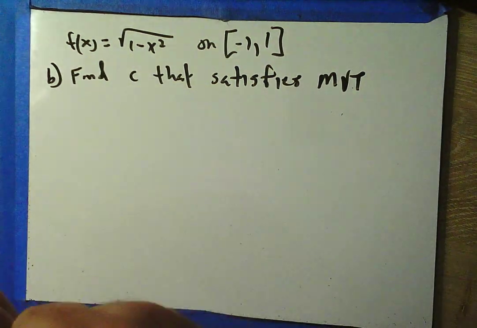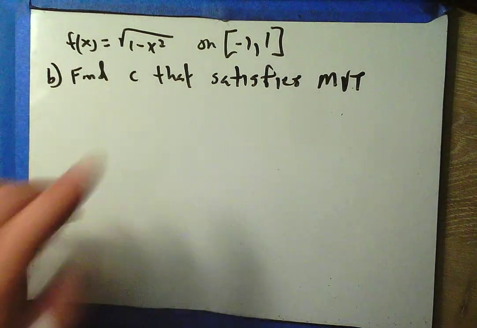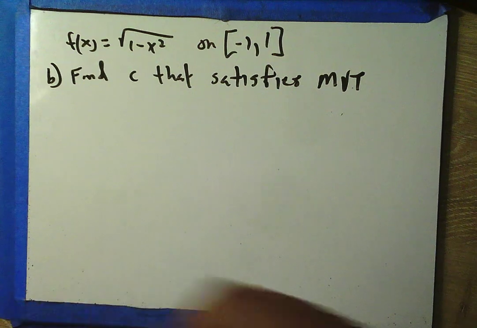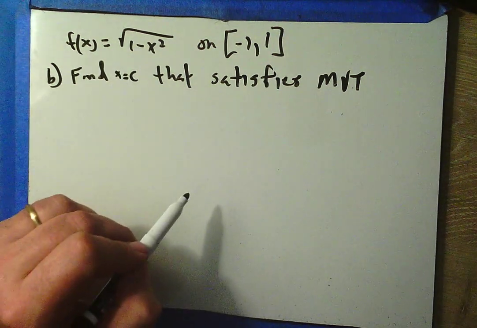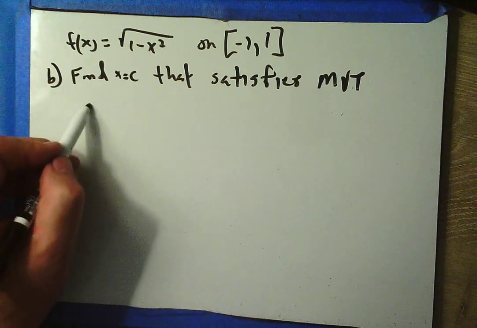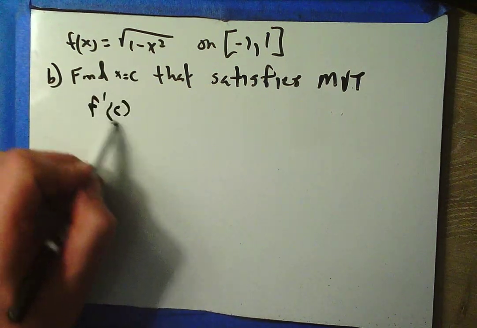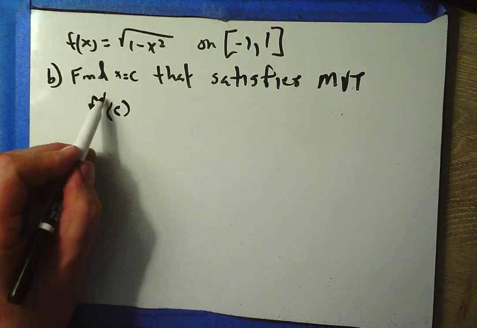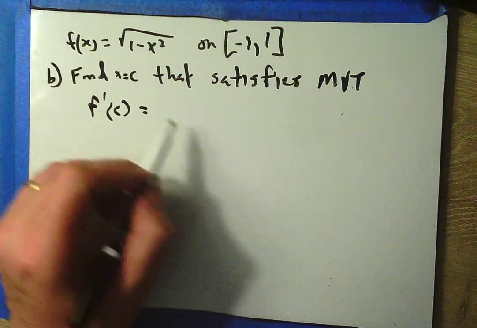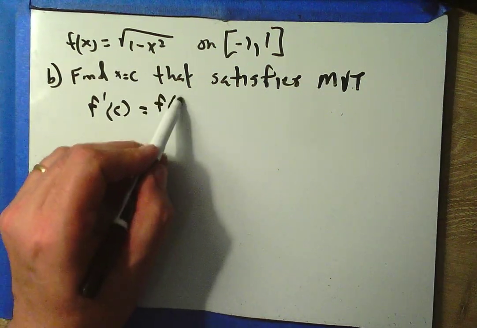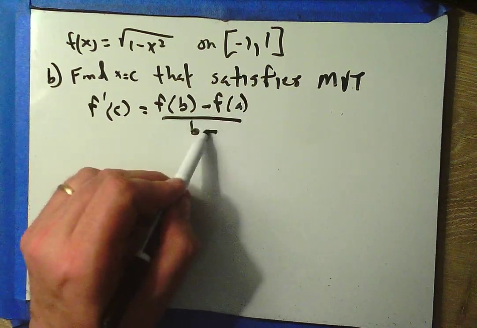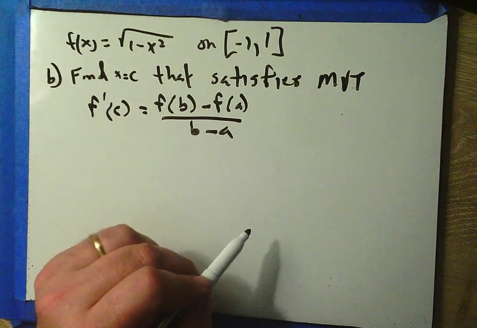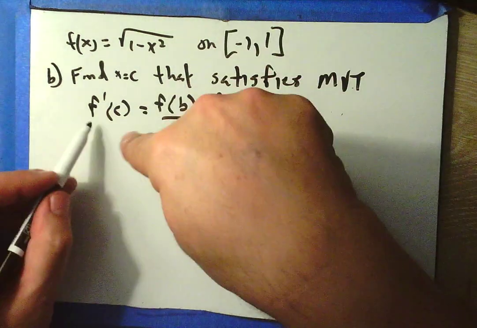Okay, now a lot of people have difficulty with this part, and it's not really hard because remember we're looking for an x value. X equals c. And remember what the mean value theorem says. It says the derivative at a point is equal to f of b minus f of a over b minus a. Okay, so let's find that derivative.